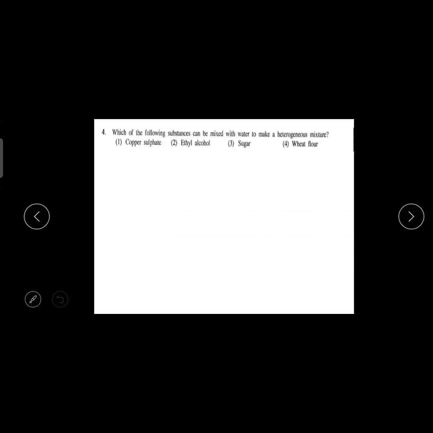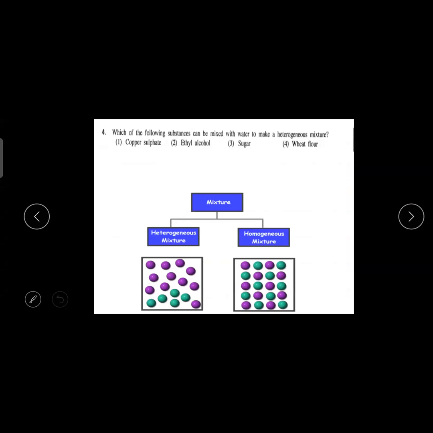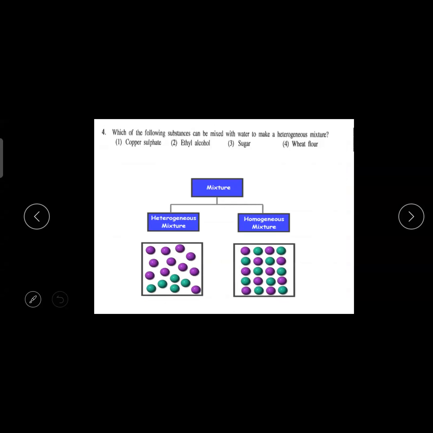Which of the following substances can be mixed with water to make a heterogeneous mixture? So here we have to make a heterogeneous mixture. Heterogeneous means the composition is not equal in all the parts; it is different at different points. When you take the first answer, copper sulfate, you know copper sulfate is a salt. Any salt, if you mix properly, will get 100% mixed and become a homogeneous mixture. So copper sulfate can't be the answer, because it will form a homogeneous mixture.